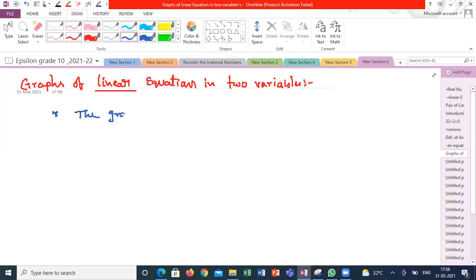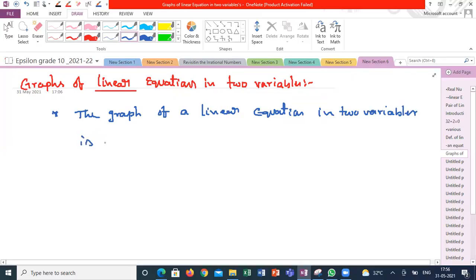The graph of a linear equation in two variables is always a straight line. Any equation which is represented graphically is always a straight line.